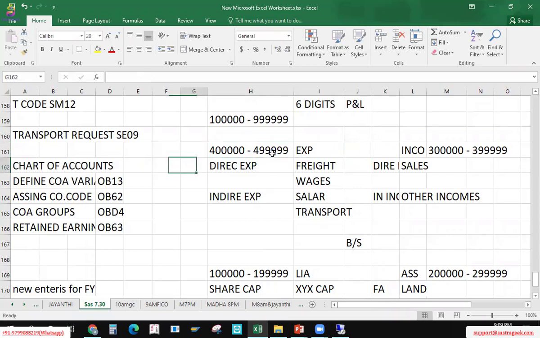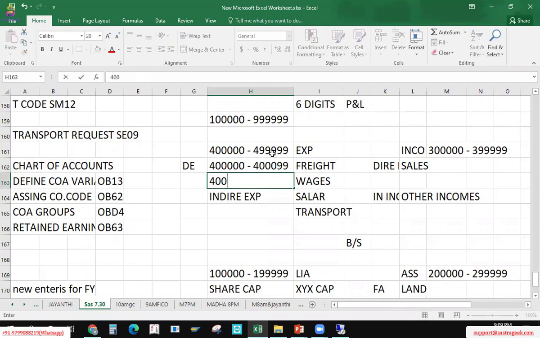And one more thing, not only this, we can give further breakup for direct expenses, starting with 4 lakh, 4 lakh 99 is my freight group.